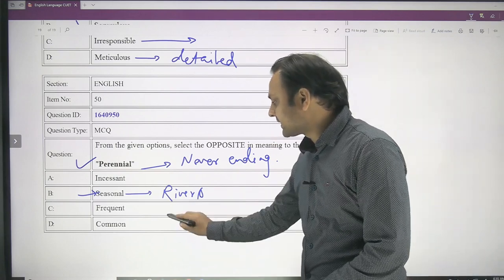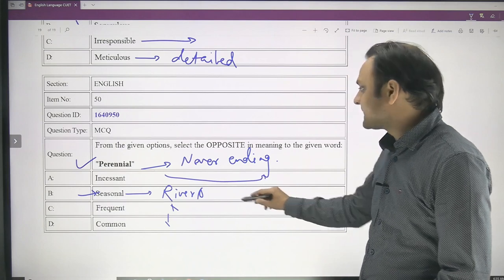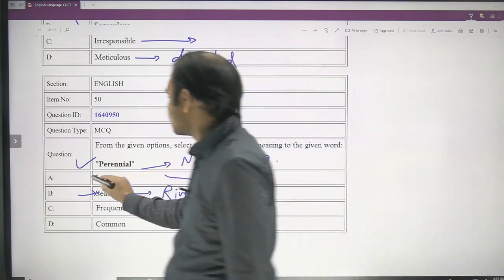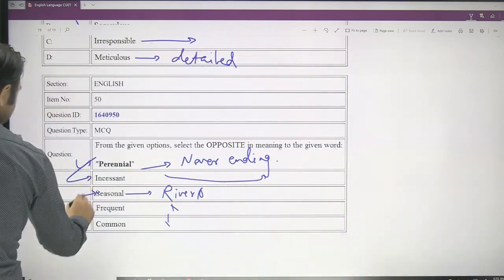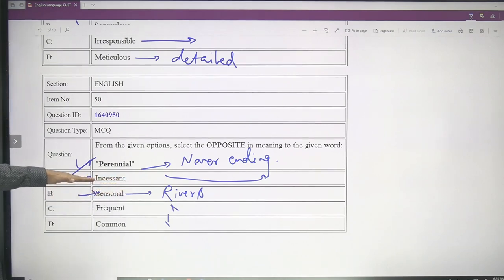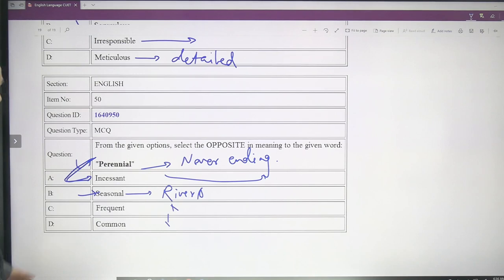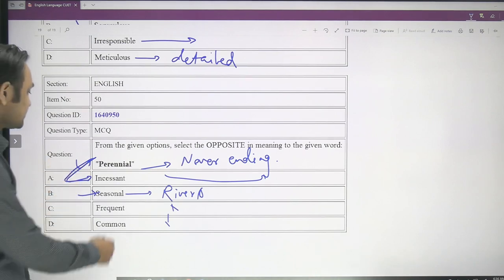Incessant is again continuous. So incessant is synonymous with perennial. If something is incessant, it is very continuous, happening without any stoppage. It is not stopping even for a while, it is happening continuously. So you can say that this is synonymous with perennial. So yes, the opposite is seasonal.